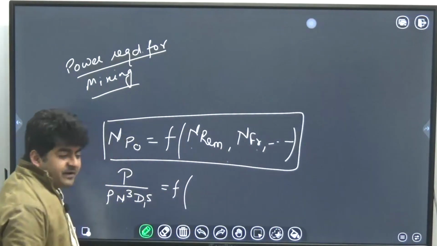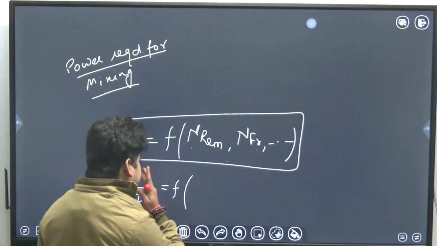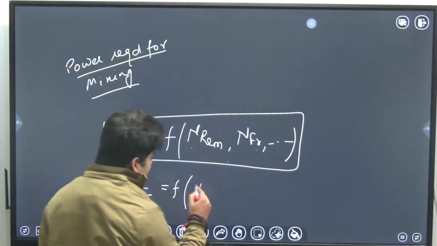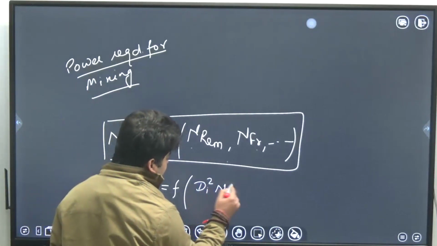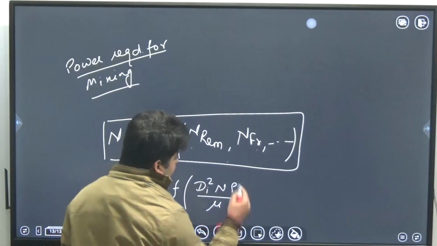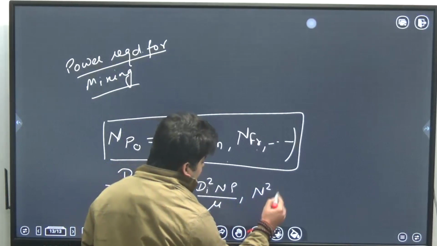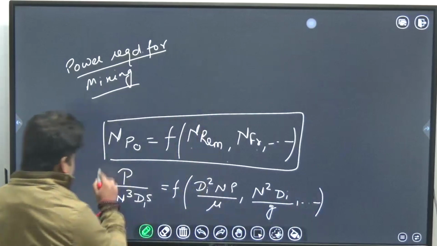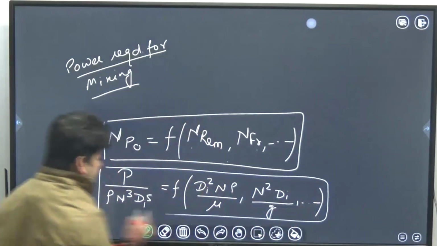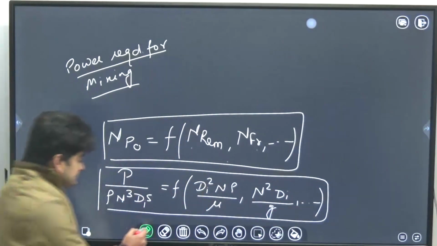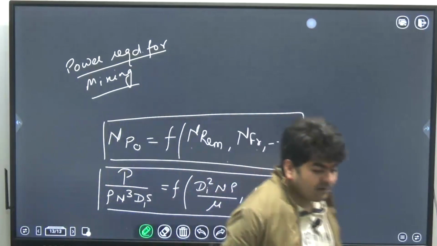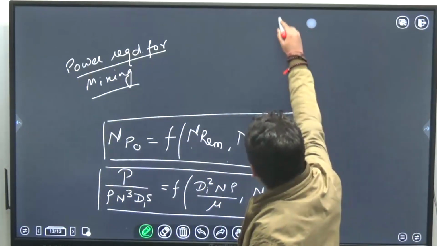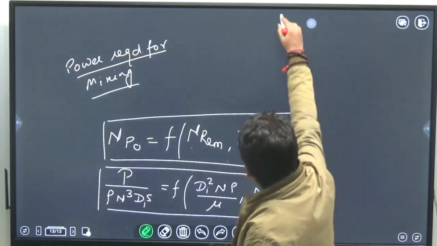Reynolds number of mixing is defined as di square N rho over mu. Froude number is N square di over g. Okay, and here we have a relation between power number and Reynolds number of mixing.